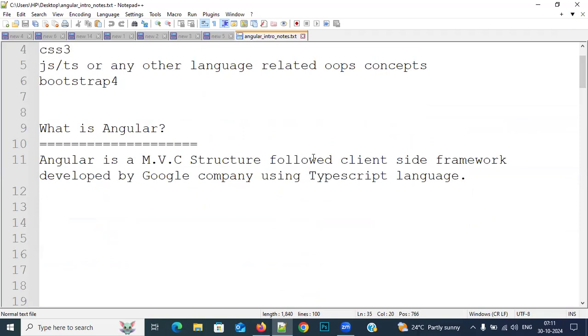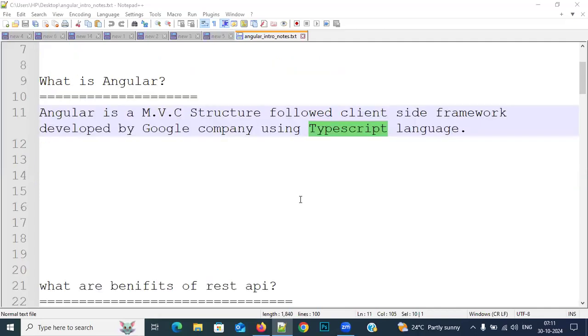In the previous class I explained why everybody uses a framework, what the difference is between client-side technology and server-side technologies, and what the MVC structure is. Everything I explained in the previous class. But if you observe this description: Angular is an MVC structure followed client-side framework developed by Google company using the TypeScript language. This Angular framework was developed by using the TypeScript language only. Now we need to know about this TypeScript language too, at least basic knowledge.